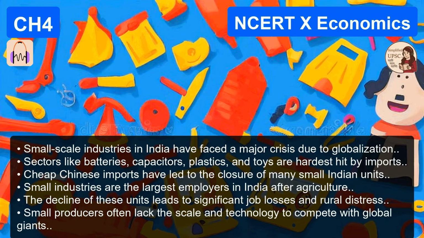Competition forced them to invest in new technology to survive. They improved their production standards. The text mentions some heavy hitters: Tata Motors and automobiles, Infosys and IT, Ranbaxy and medicines, Asian Paints, Sundaram Fasteners for nuts and bolts. And notice the progression. They didn't just survive, they thrived.